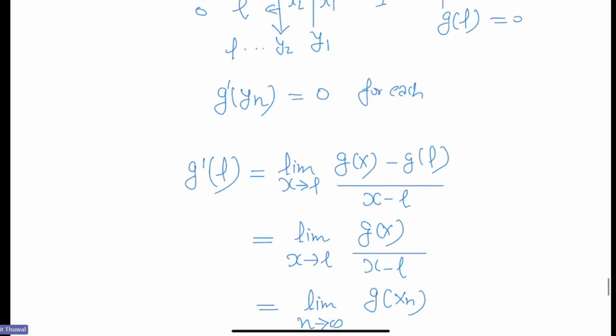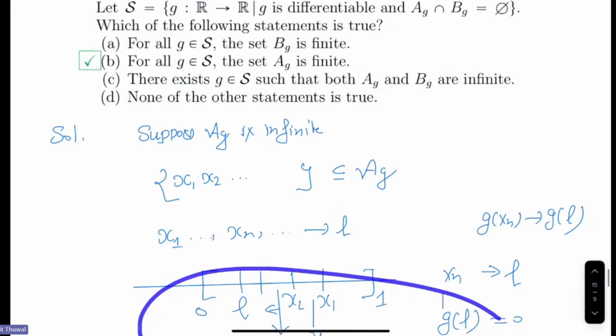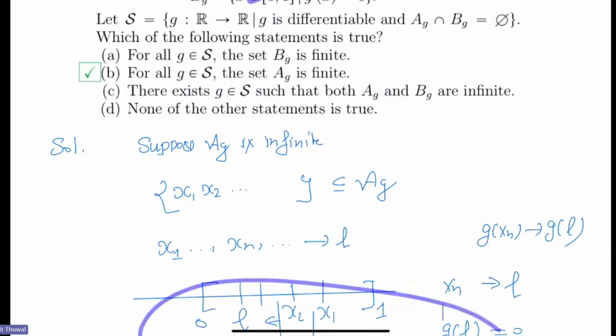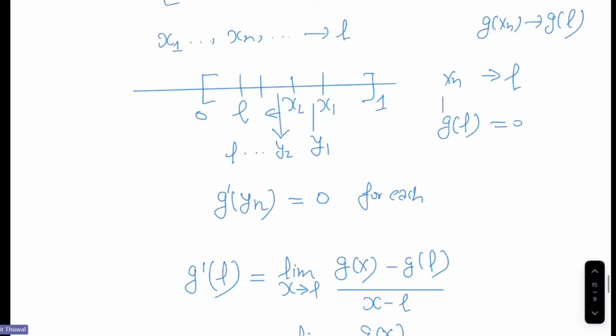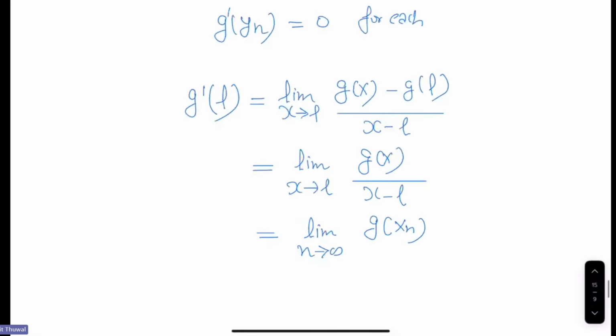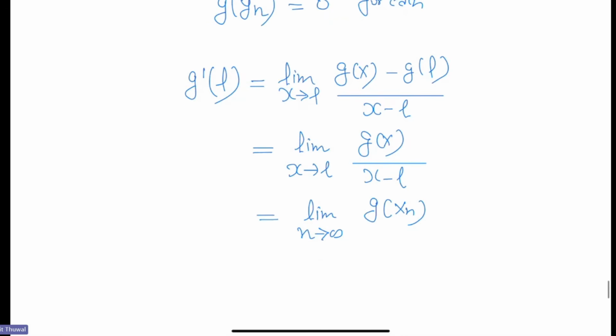So I don't actually need this Rolle's argument. It was needed only if g is given to be continuously differentiable. At this point I realized that g is not given to be continuously differentiable, so I changed it.